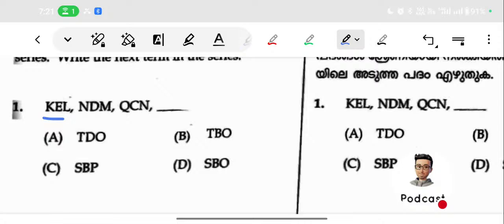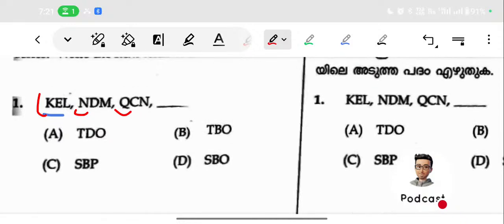The first letter is K, then here it is N, here it is Q. We want to find the relation between the first letters. How many letters are between K and N? There is K, then L, M, N, so the next letter is N. Similarly after N, O, P, Q, so the third letter is Q.